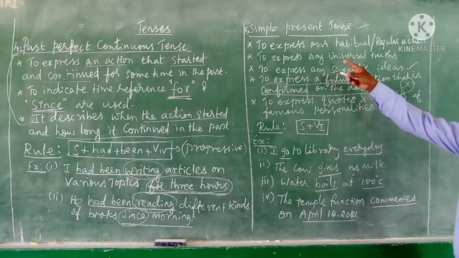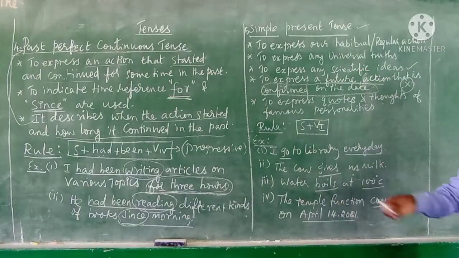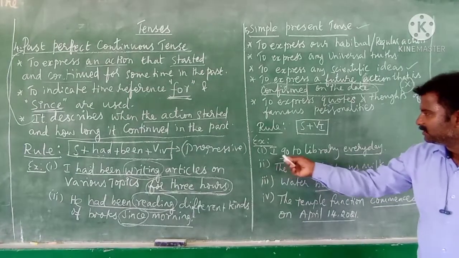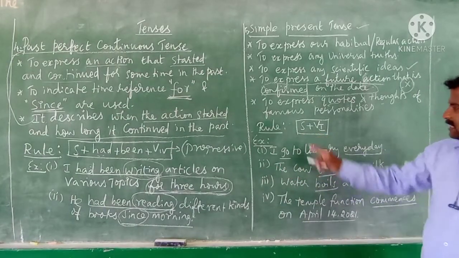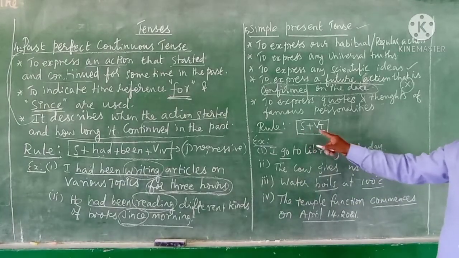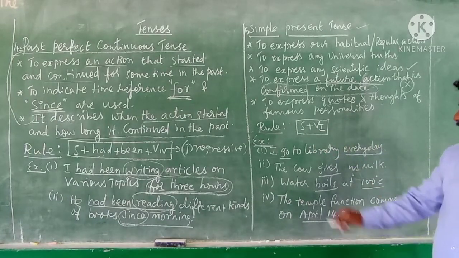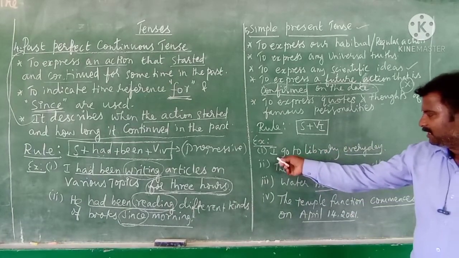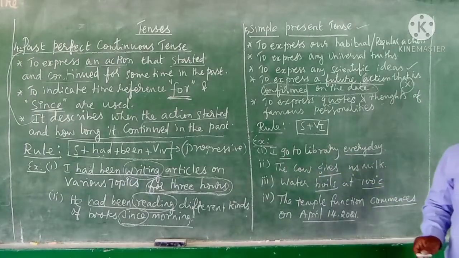Listen, I explained the usage of a simple present tense. Clear? The first usage is to express a habitual or regular action. Before the example, the rule for writing simple present tense is subject plus verb in first form. The first example: I go to the library every day.